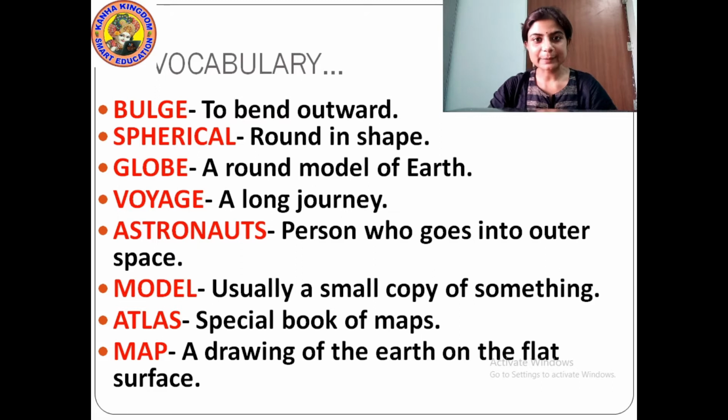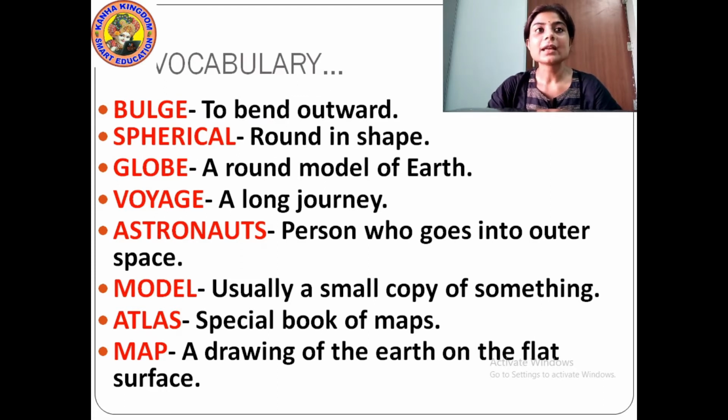So students, let us begin with the vocabulary. What are the different words inside this chapter and what are their meanings? We will study some words and their meanings, that is vocabulary. So the first word is bulge, B-U-L-G-E. Bulge means to bend outward, something that is bending outward. That is bulge.